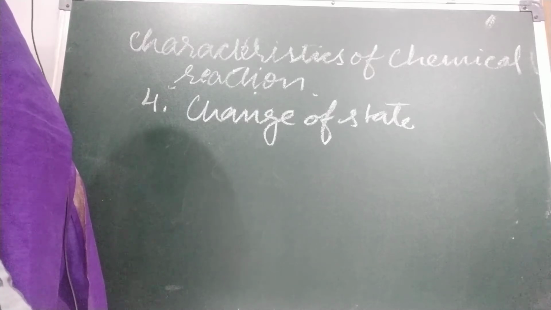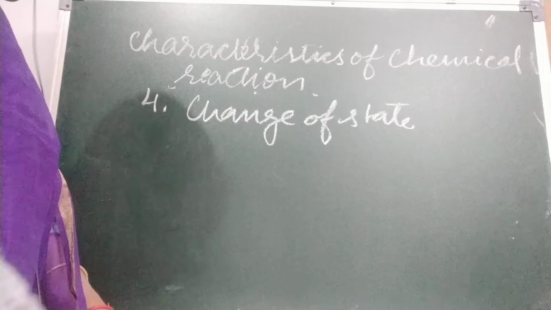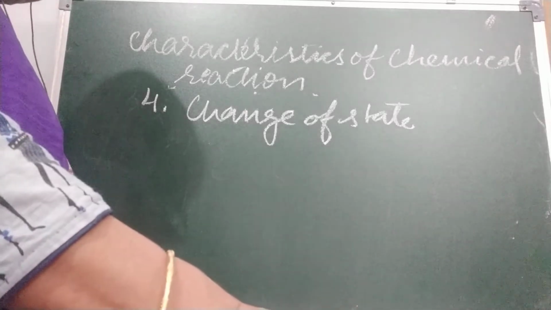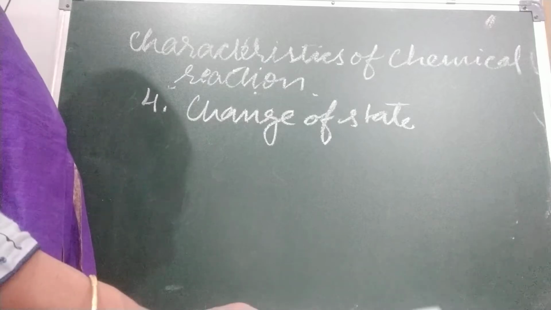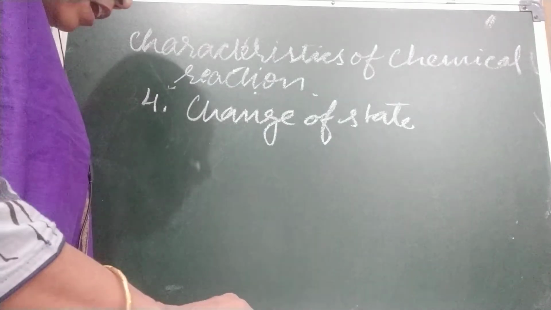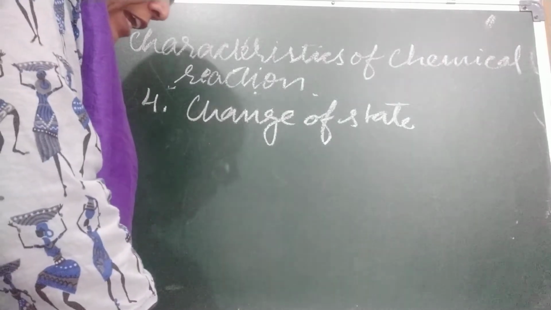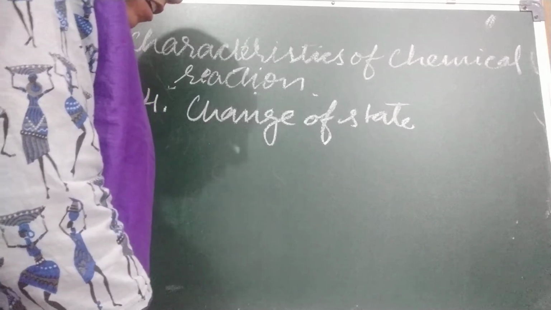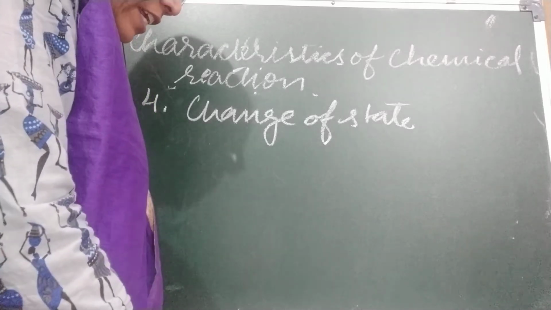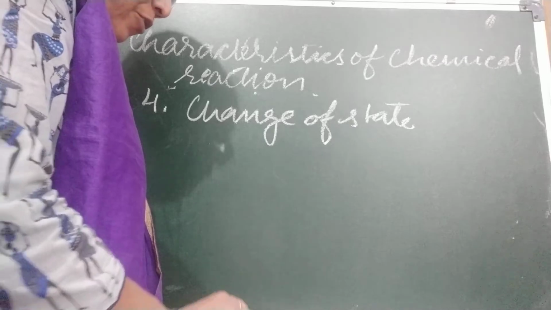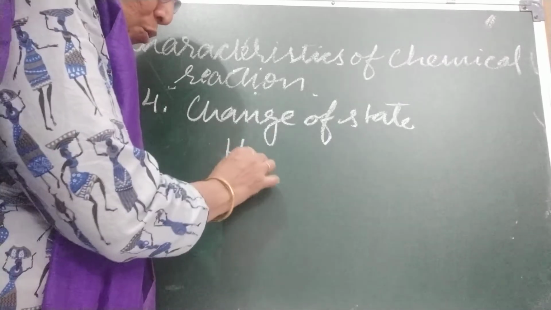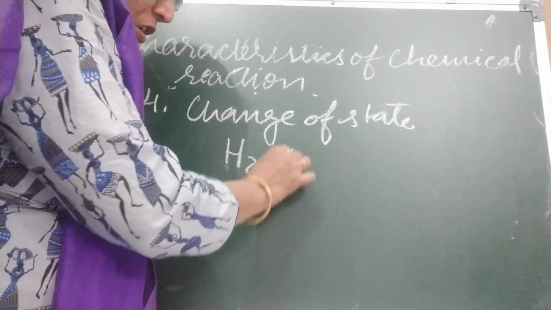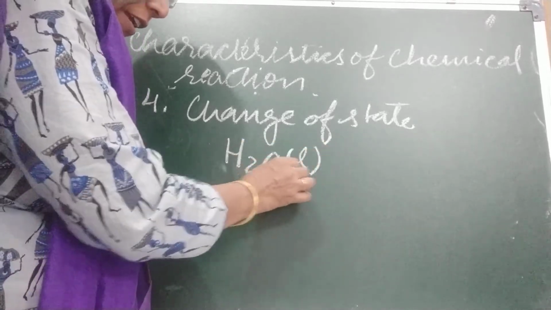When an electric current is passed through water in which a little sulfuric acid has been added, it gives hydrogen and oxygen gases. Water is liquid, but hydrogen and oxygen are gases. H2O is liquid, I have written l here.